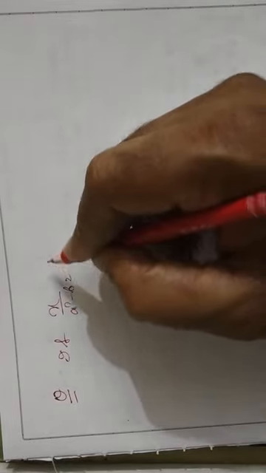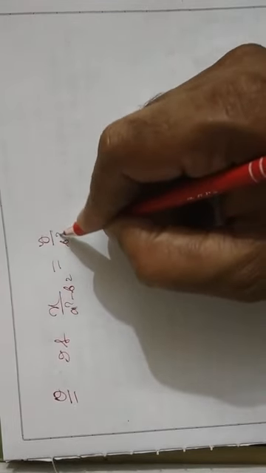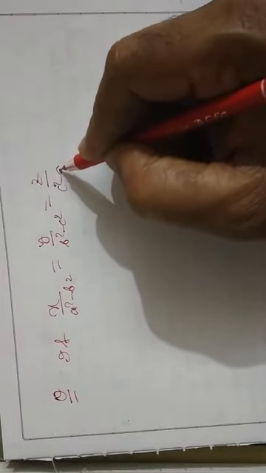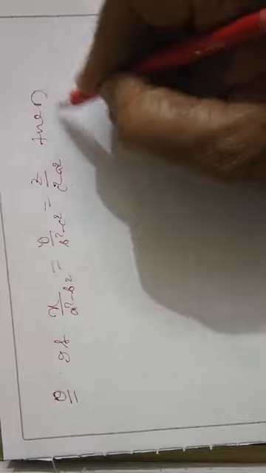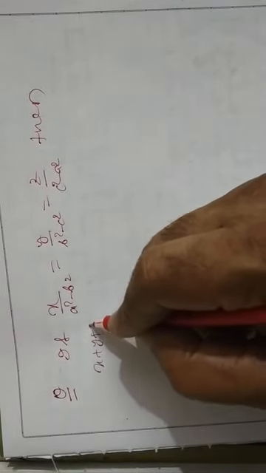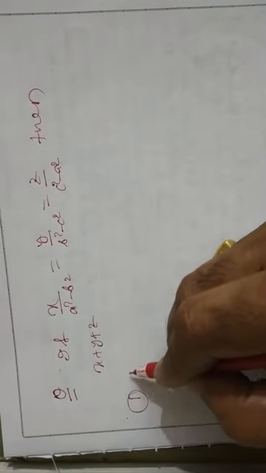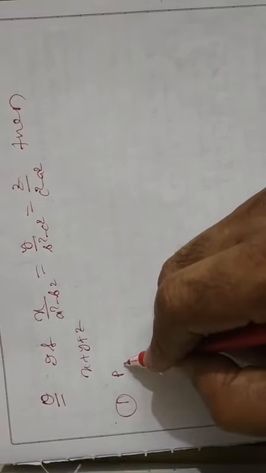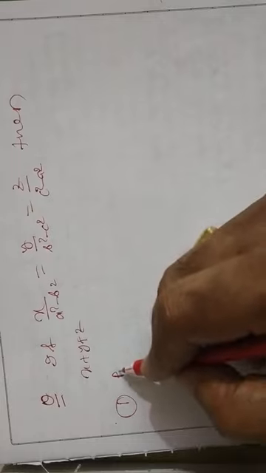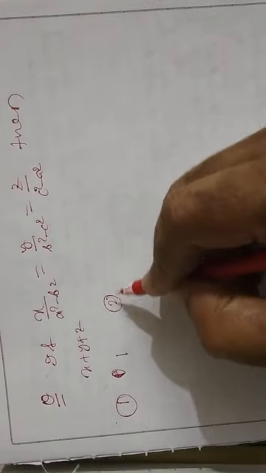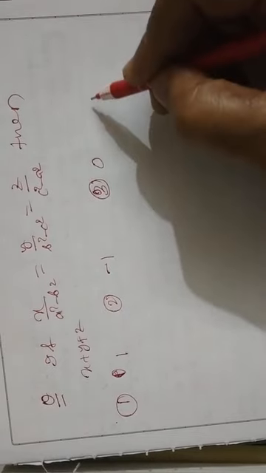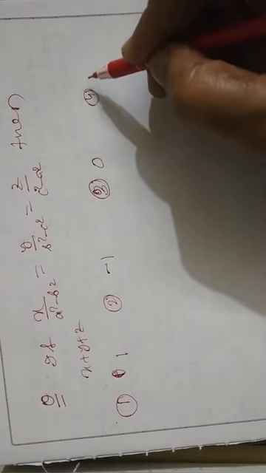If x by a square minus b square, y by b square minus c square equals z by c square minus a square, then what is x plus y plus z? Is it 1, minus 1, 0, or none of these?